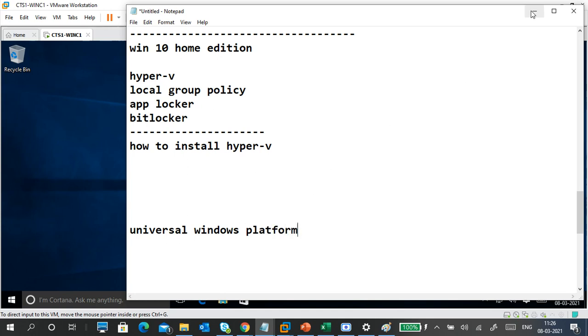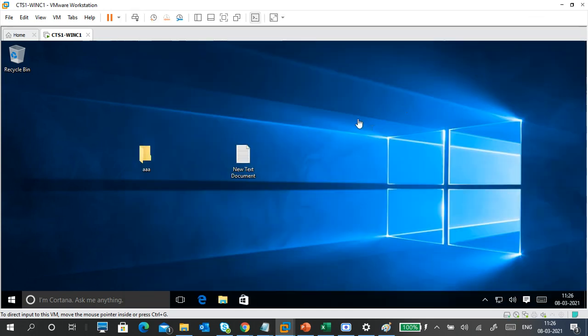What is Universal Windows Platform? Maybe spelling is different, but it is nothing but an Android Studio type. Android Studio is for Android application development, right? Application for Android platform. Universal Windows Platform is for developing Windows applications for the Windows operating system.